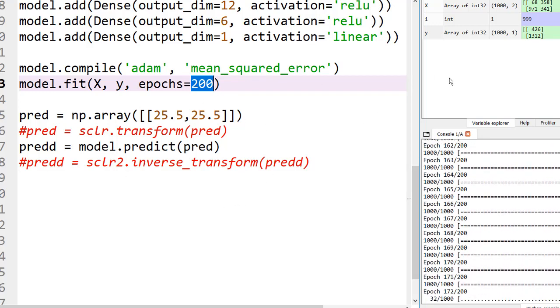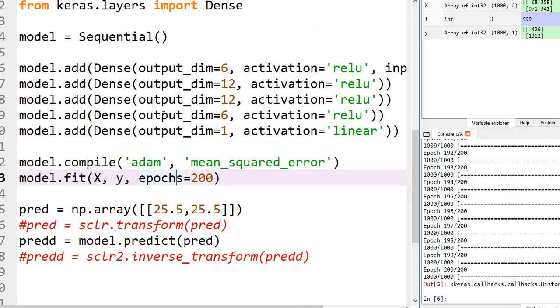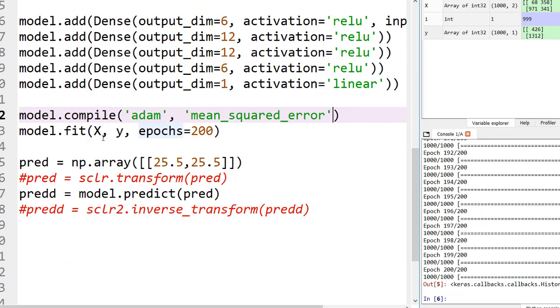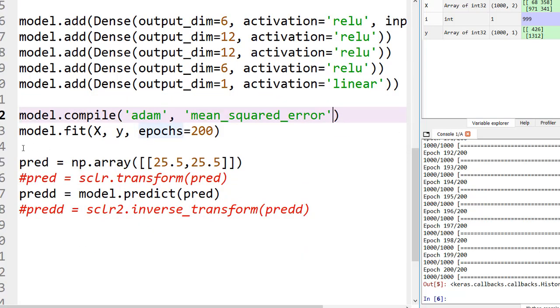In fact, in linear regression problems, accuracy does not really matter. That is why I haven't used a metric over here, because the accuracy you will get will be like 0.002 or something like that. Accuracy does not matter in regression problems more specifically. So our model has been trained and we have a loss of around 0.23.